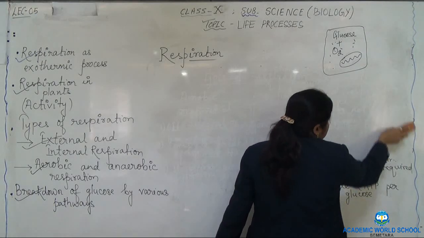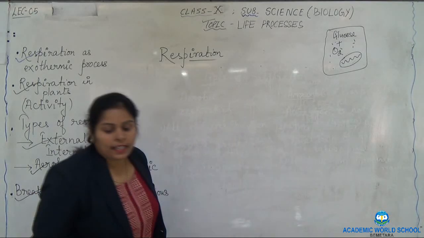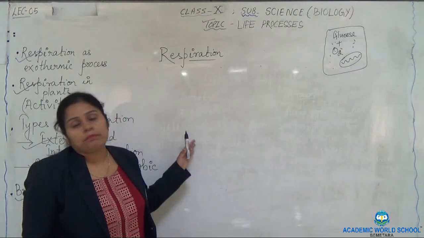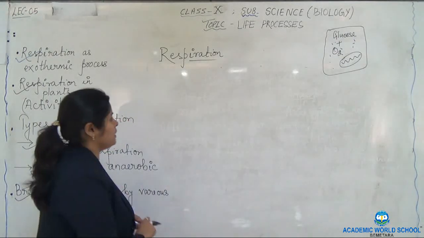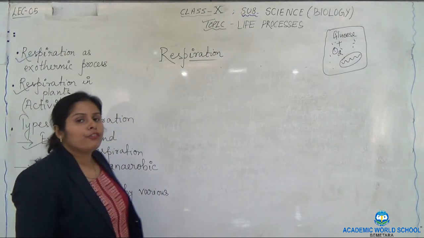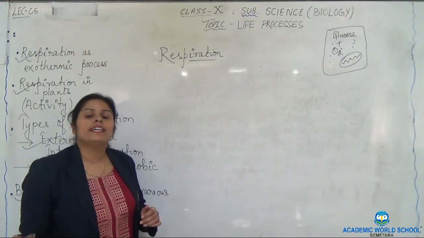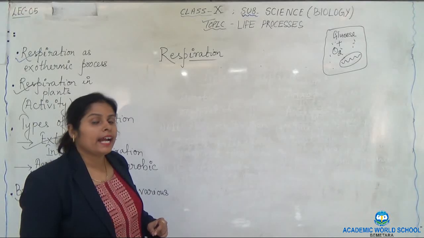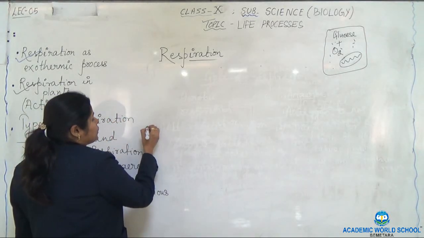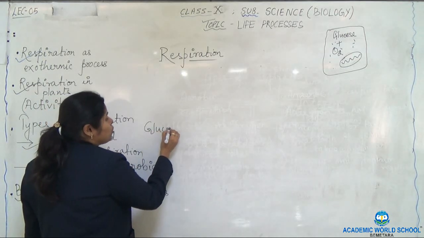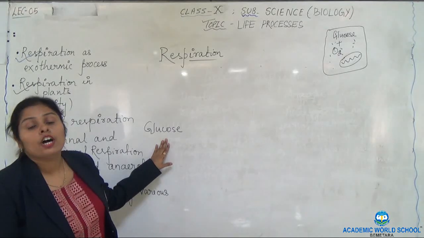Next one is breakdown of glucose by various pathways. We know that it takes place either in presence of oxygen or in absence of oxygen. So we'll draw a flow chart which will help us to understand how glucose is broken down in both anaerobic and aerobic respiration. Suppose this one is glucose. The formula of glucose is C6H12O6.